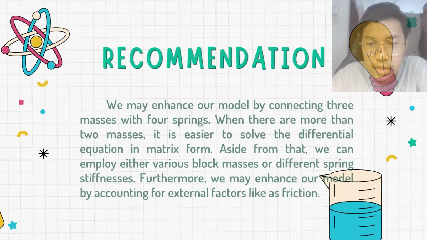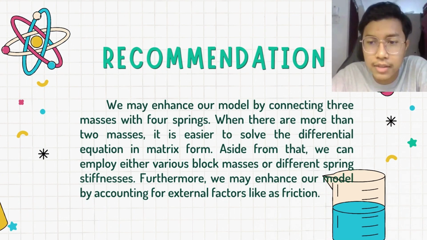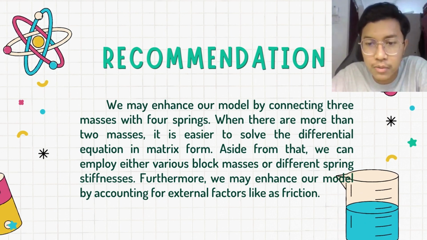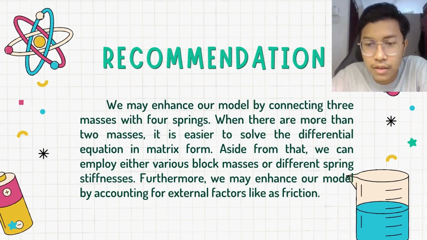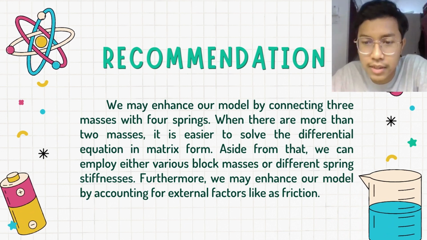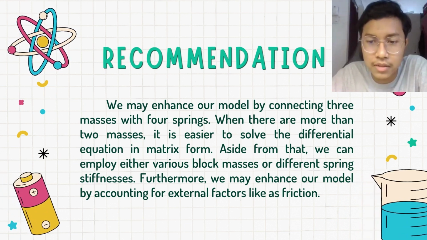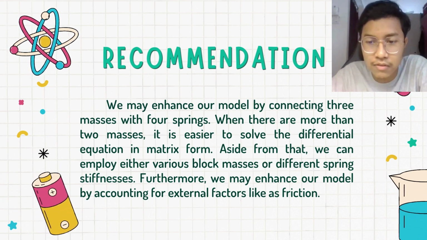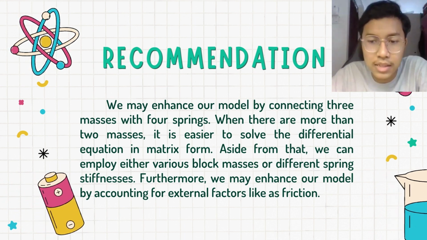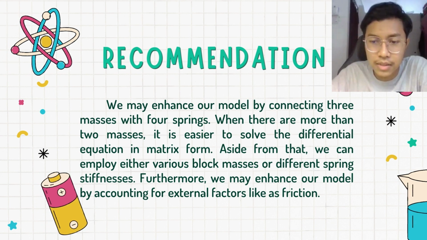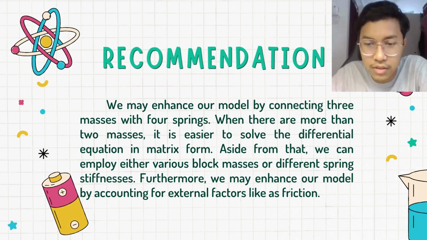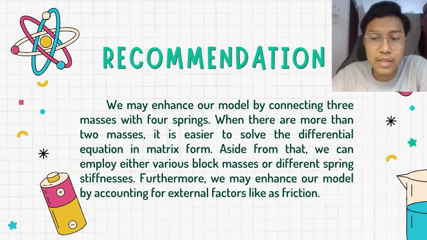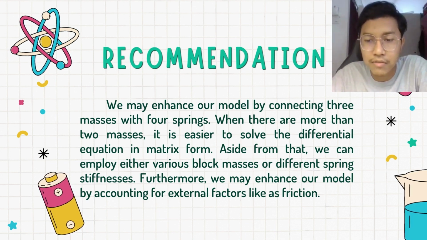As a recommendation, we can improve our current model, which is the motion of a two-mass system with 2 degrees of freedom, to become a more complex system. For example, we can use 3 masses connected by 4 springs. For more than 2 masses, it is easier to use matrix form to solve the differential equations. Besides that, we can also use different masses of the blocks or different stiffness of the springs. Furthermore, we can improve our model by accounting for external forces like friction.